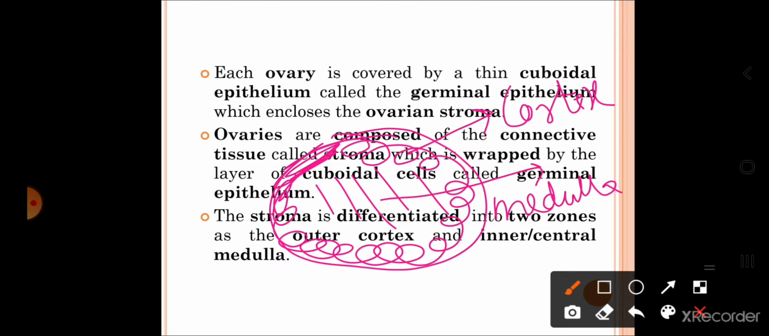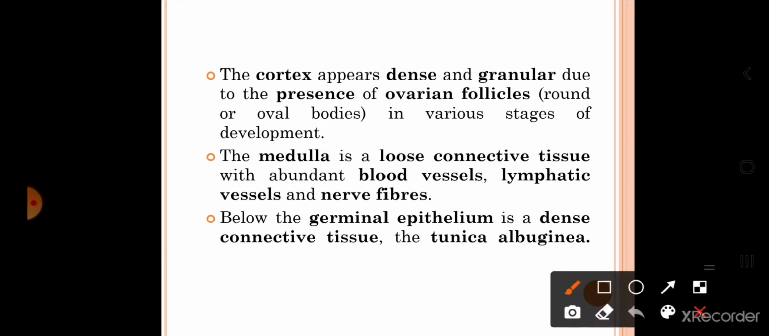So, ovary is mainly composed of stromal tissue. This stromal tissue is further divided into two regions. One is cortex, which is the outer part, or you can say peripheral part of the ovarian stroma, and the middle or inner or central portion is called the medulla. Now, the cortex appears dense and granular due to the presence of the ovarian follicles, which are round or oval bodies in various stages of development.